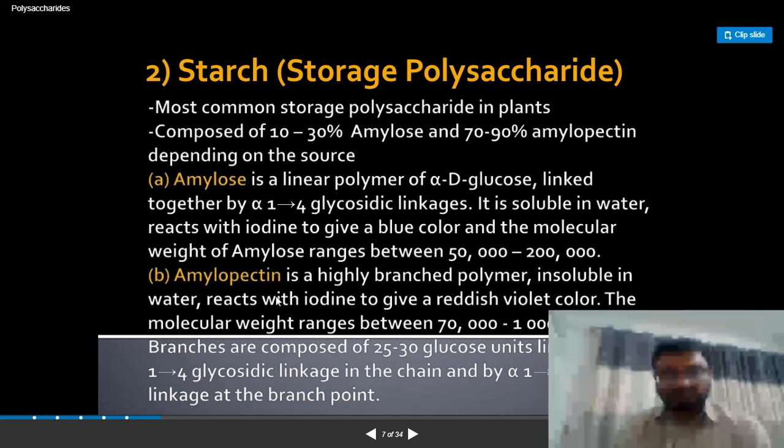Amylopectin is not soluble in water. And another difference is the molecular weight, which is comparatively higher. So the branches arise from the alpha 1,6 glycosidic linkage.